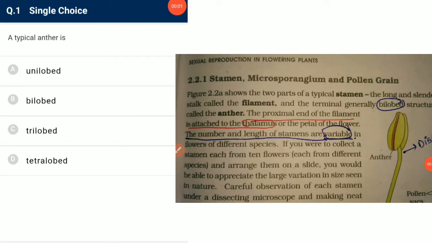A typical anther is bilobed. A typical anther is bilobed means it has two lobes, and each lobe contains two microsporangia, so it is tetrasporangiate. One pollen sac means one microsporangium, and it has four microsporangia, so it is known as tetrasporangiate, and it is bilobed and tetrasporangiate.